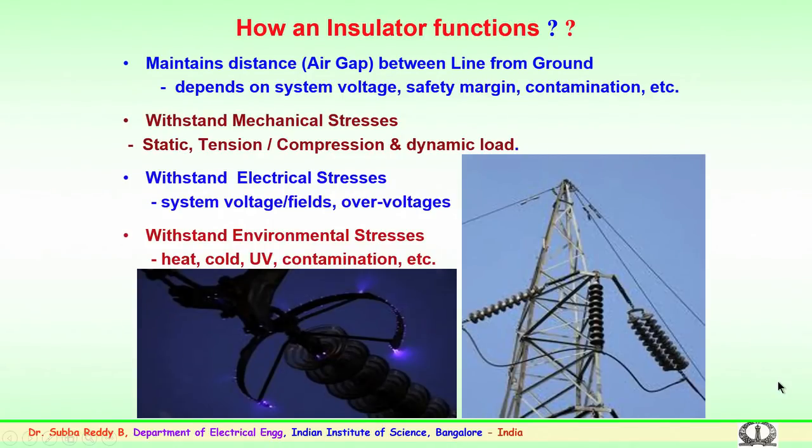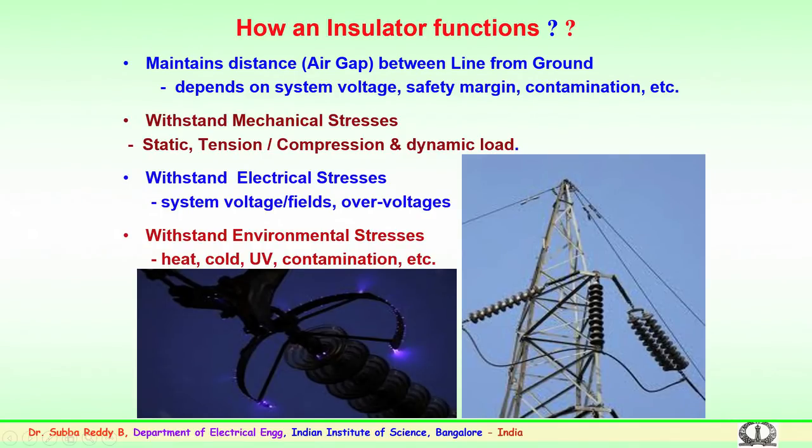So, how does this insulator function? We have mentioned the important mechanical and electrical importance. The insulators, again here I would like to stress, could be glass, polymer, or porcelain. These are essentially used to maintain the distances, particularly the air gap, between the line conductors, that is the high voltage conductors, and the ground. It could be to the ground or to the ground conductors.